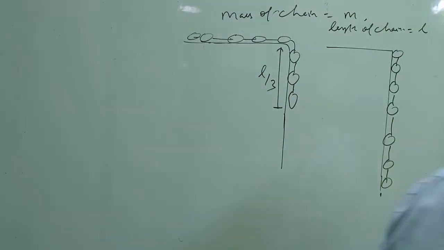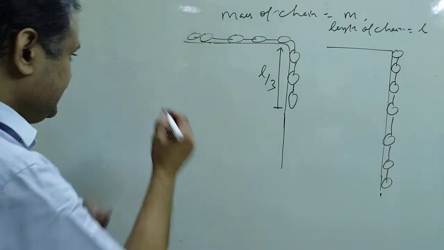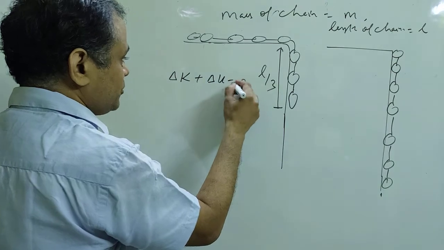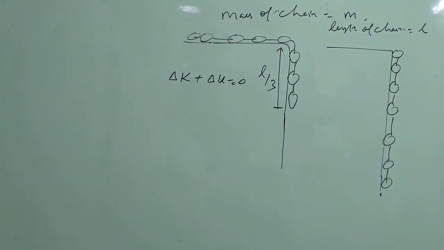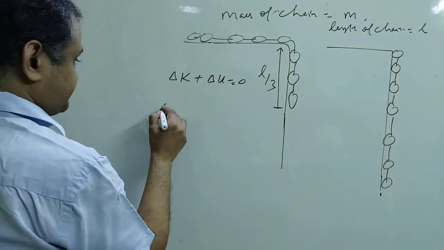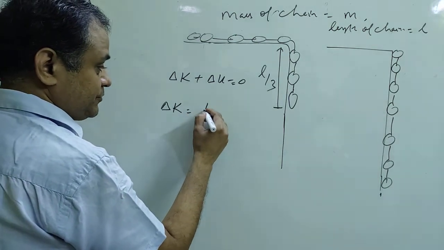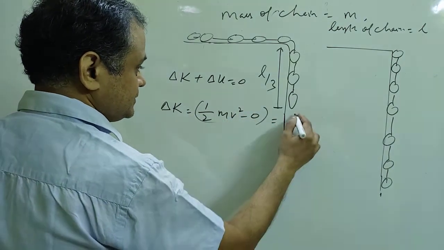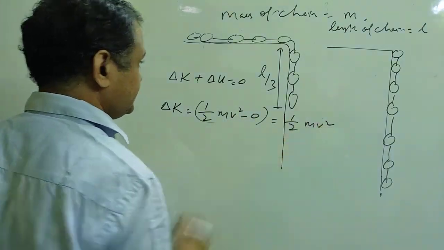So it is again the conservation of energy concept. Delta K plus delta U is equal to 0 because we are ignoring any type of friction. What will be the delta K? Initially it was 0, finally it is v. So half mv square minus 0, that is half mv square.